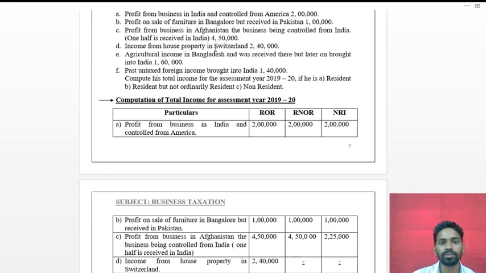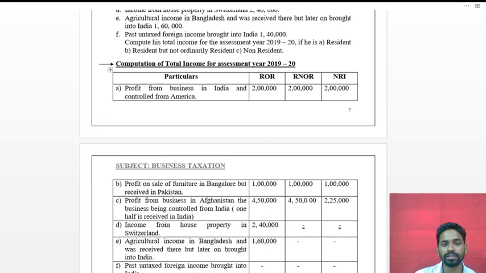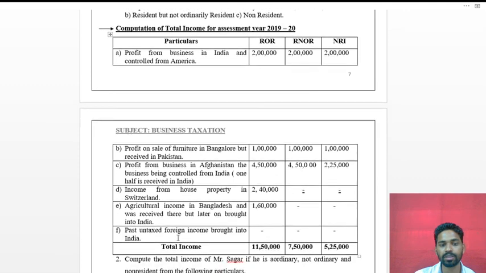Next, income from house property in Switzerland, 2,40,000. It is income from outside India, so it is taxable only for the resident ordinary residents. Next, agriculture income in Bangladesh, received there but later brought into India. It is Bangladesh agriculture income, not Indian agriculture income, so it is income from outside, taxable only for the resident ordinary residents. Next, past untaxed foreign income brought into India, rupees 1,40,000, is not taxable in any case.